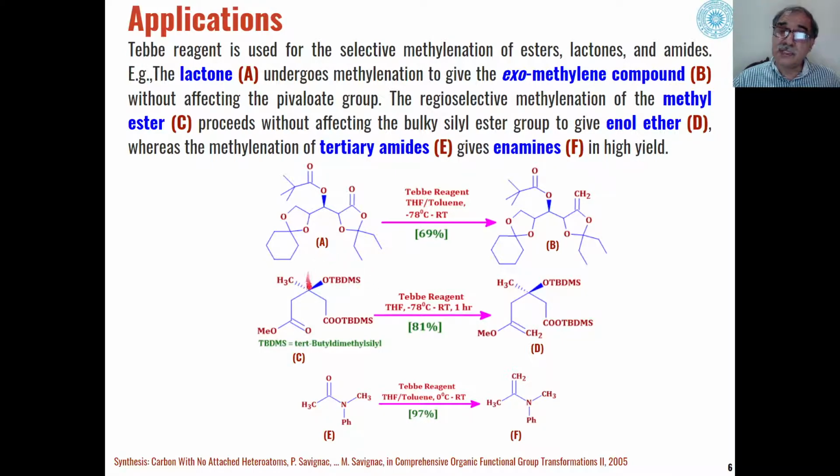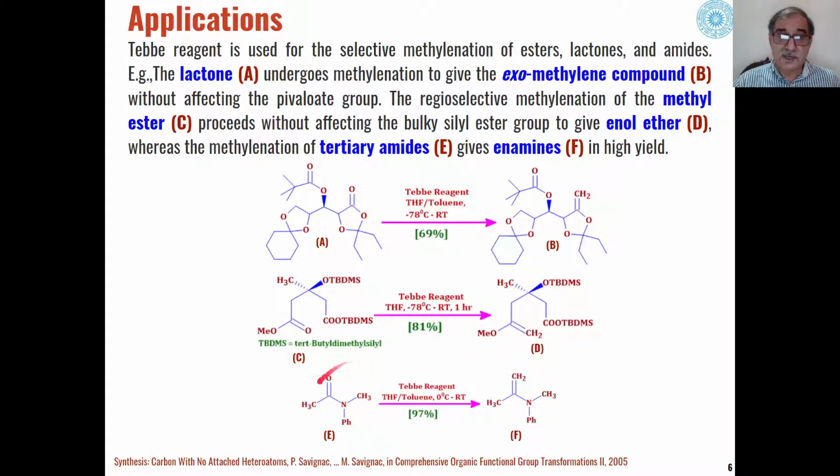And you can see that regioselective methylenation in presence of Tebbe reagent does not affect these tertiary butyl dimethylsilyl groups. And only this keto group is converted into the methylene group by this Tebbe reagent to give us enol ethers as the product. So enol ethers are formed as the product.